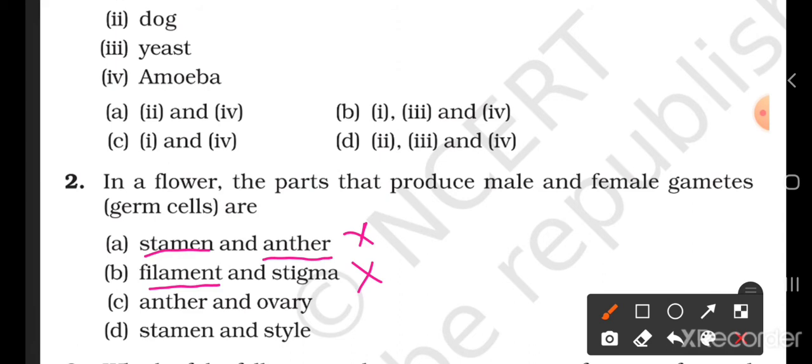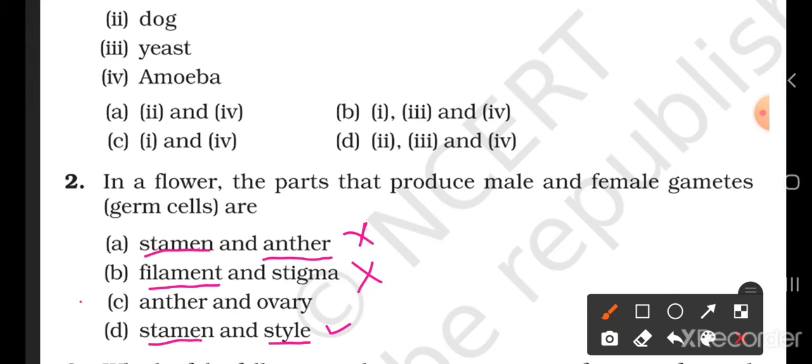Look at the D option, stamen and style. Now stamen is the name for the male reproductive parts of the flower, that is anther and filament, while style is a part of the female reproductive parts in the flower. We know that stigma, style and ovary are the female reproductive parts.